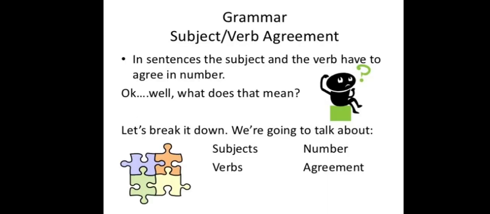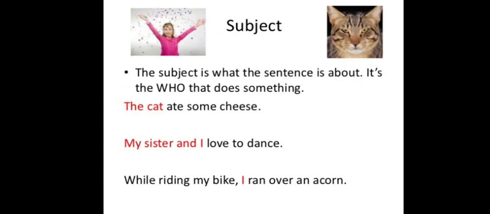Today we are going to discuss subject-verb agreement. In sentences, the subject and the verb have to agree in number. Number means whether they are plural or singular. Okay, well, what does that mean? Let's break it down. We are going to talk about subjects, verbs, number, and agreement.